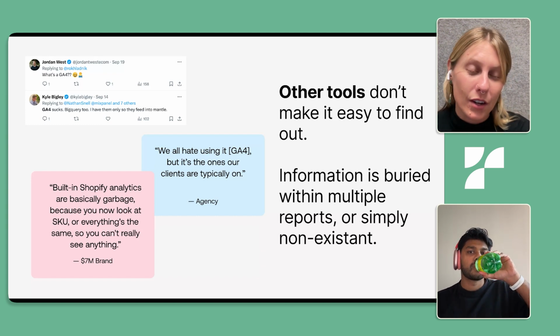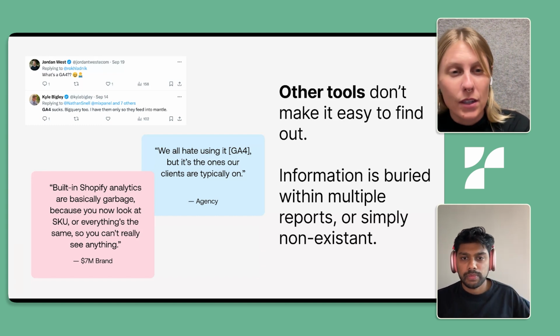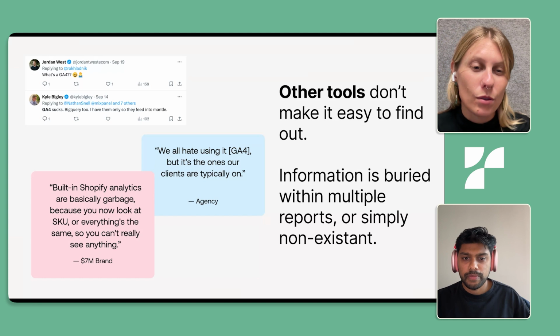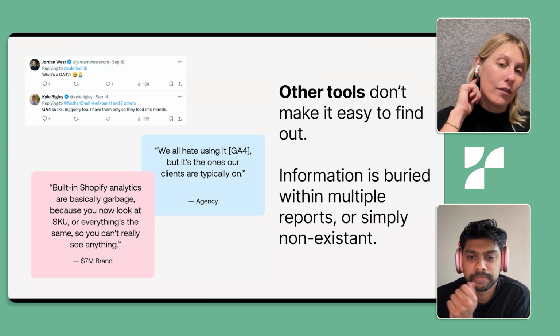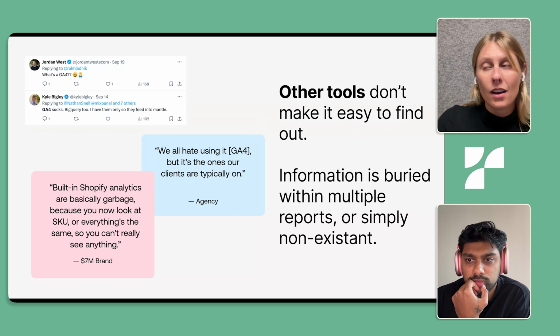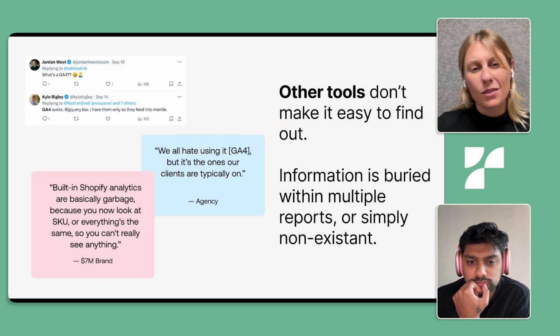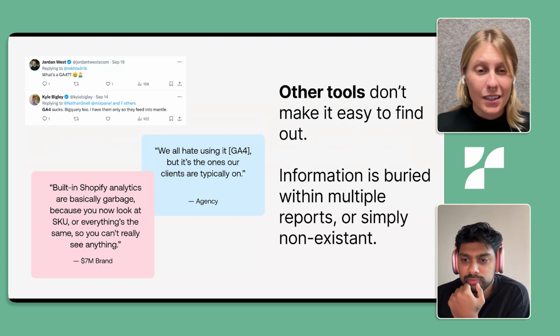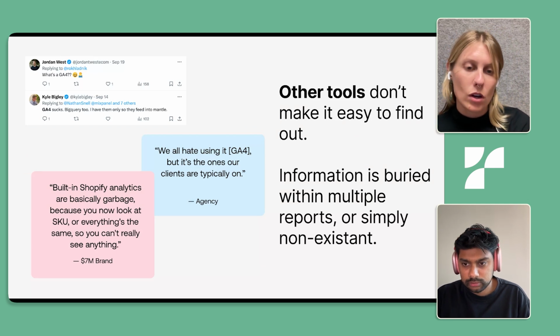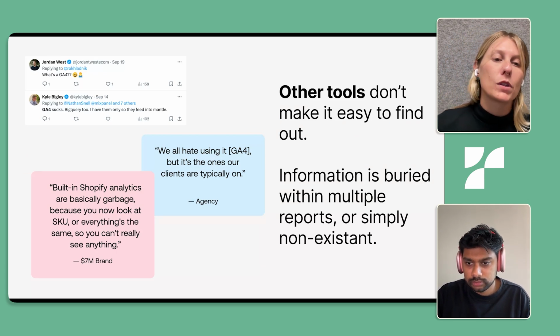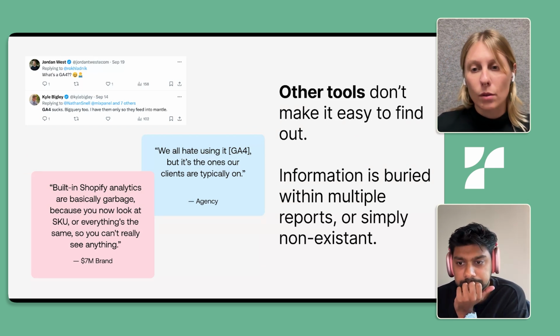It's really hard to understand some of these e-commerce metrics. A lot of our customers use Shopify Analytics out of the box, but even that, a lot of the information that you're looking for is buried in all these different types of reports, and it's really challenging to slice and dice and find landing page specific metrics in something like Shopify Analytics. So I think we heard this across the board.